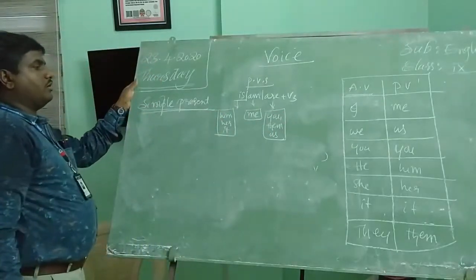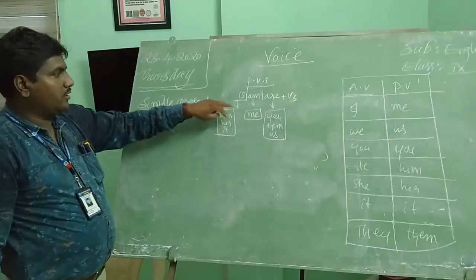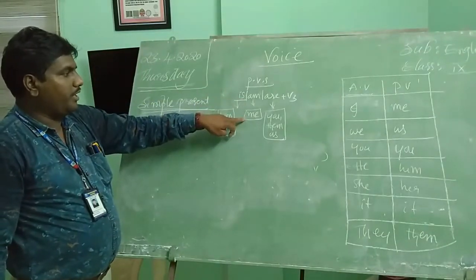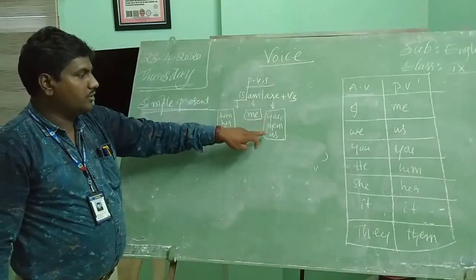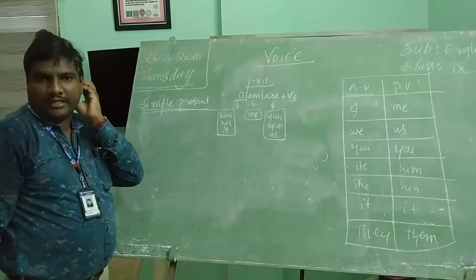In this way, "is" can be used for the following pronouns: him, her, it. "Am" can be used for "me" in object place. "Are" can be used for you, them, us. Let us see one example, then you can understand easily.